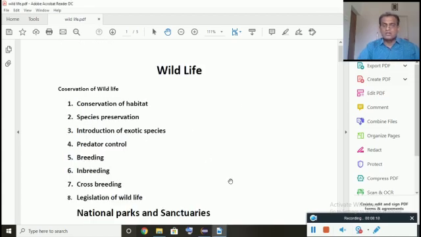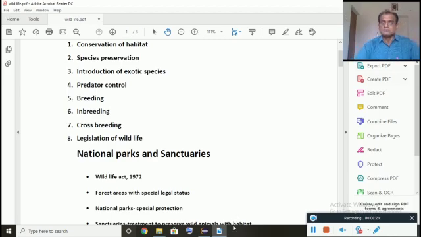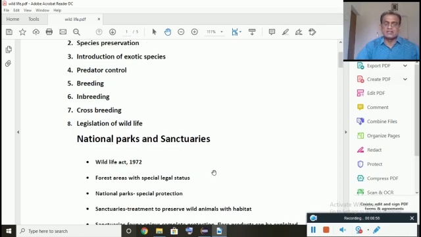Here, national parks and sanctuaries, in the sense, some kind of forest is selected and proper protection is provided there, so as to protect the animals and plants. For example, you might have heard of Bandipur, Bannerghatta, Kuduremukh and so on. So several national parks are there, and some sanctuaries, Ranganathittu Bird Sanctuary, then Daroji Sloth Bear Sanctuary, like that several sanctuaries are there.